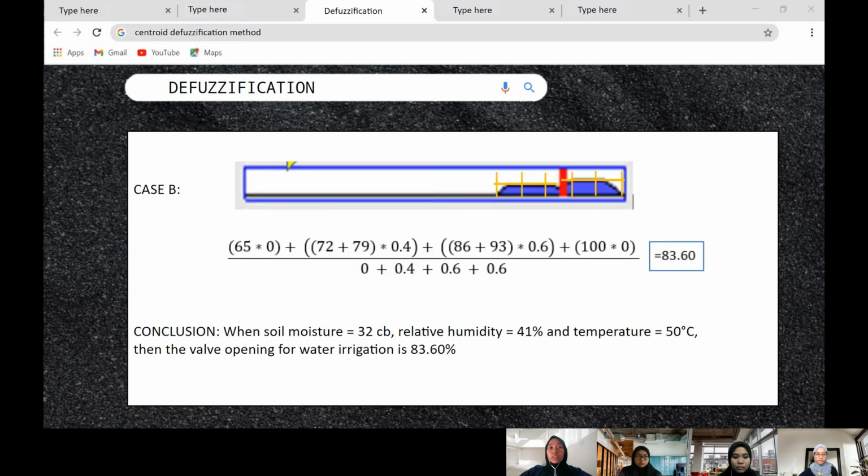Next, for case B, we have two combined trapezoids. We calculate it with a scale of 7 from 65 until 100. We have two different values of mu here, which are 0.4 and 0.6. Then we get the answer of 83.60. So we can conclude that when soil moisture is 32 centibar, relative humidity is 41% and temperature is 50 degrees Celsius, then the valve opening for water irrigation is 83.60%.